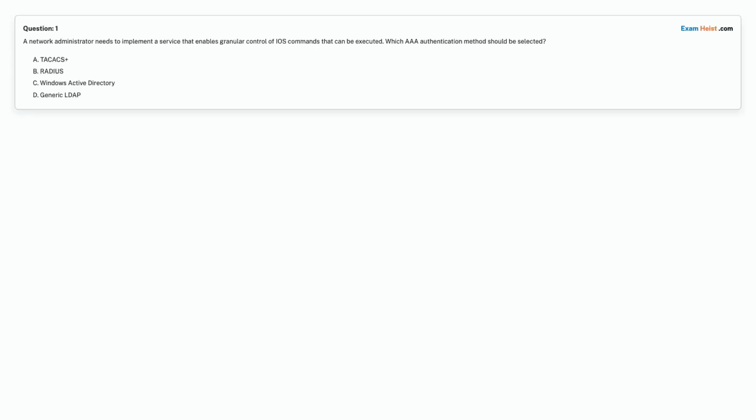Question 1. A network administrator needs to implement a service that enables granular control of iOS commands that can be executed. Which AAA authentication method should be selected? Option A. TACACS+. Option B. Radius. Option C. Windows Active Directory. Option D. Generic LDAP. Choose the correct answer. Correct answer is option A, TACACS+.